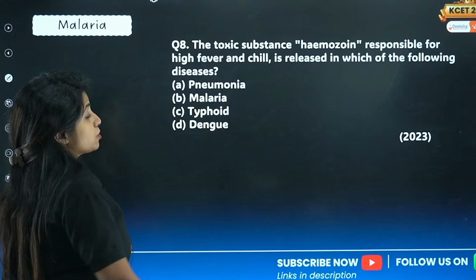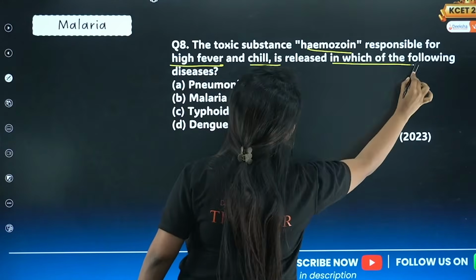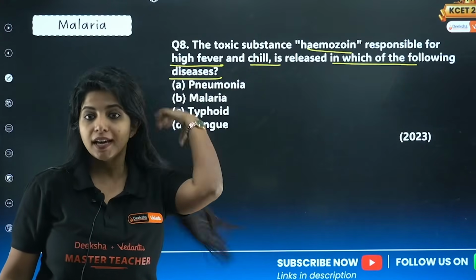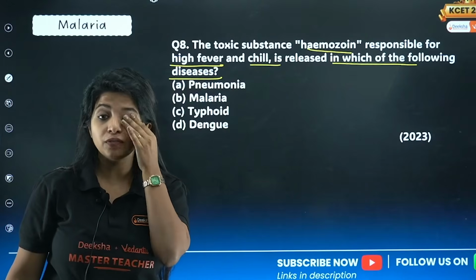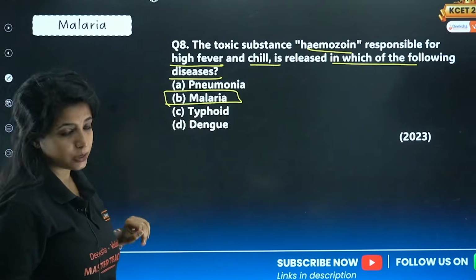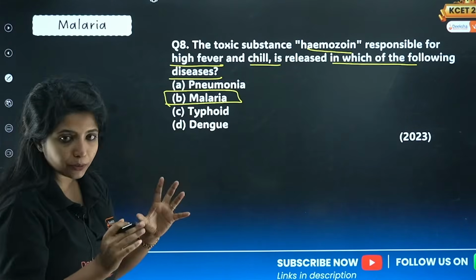The toxic substance hemozoin responsible for high fever and chill is released in which of the following diseases? It is malaria. Ma'am, how can you tell us? Yes, obviously I can tell you. So listen to me carefully. Okay, I'll tell you a story.